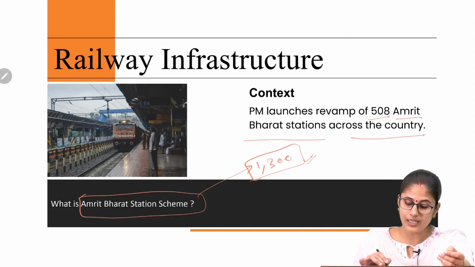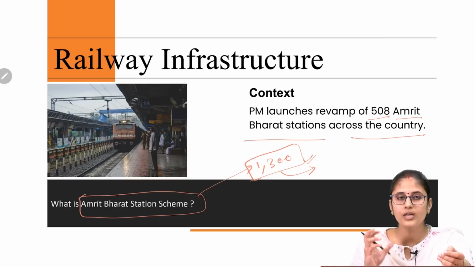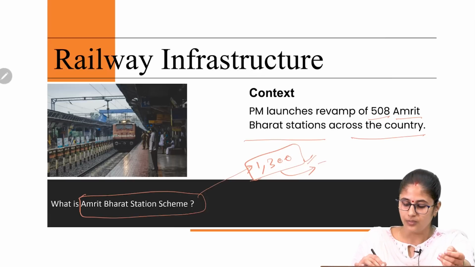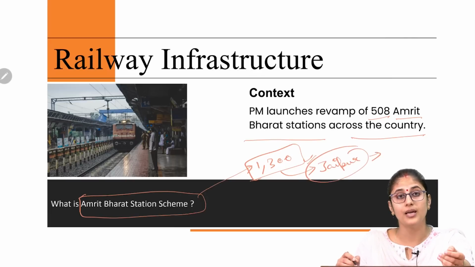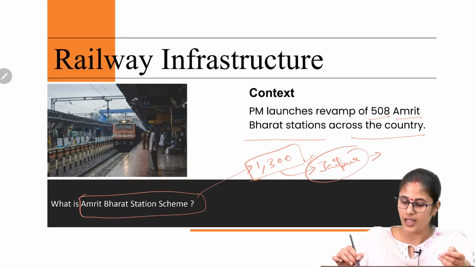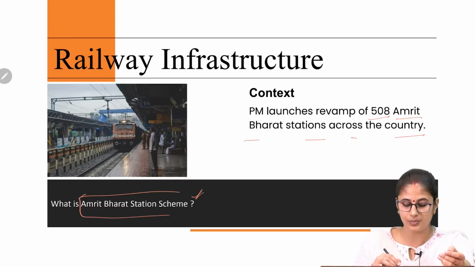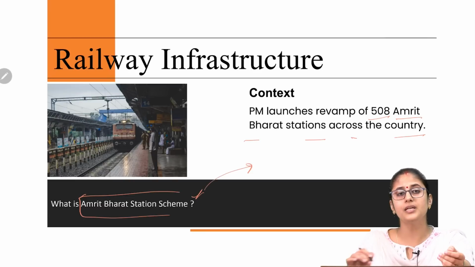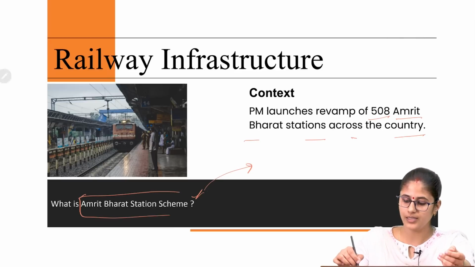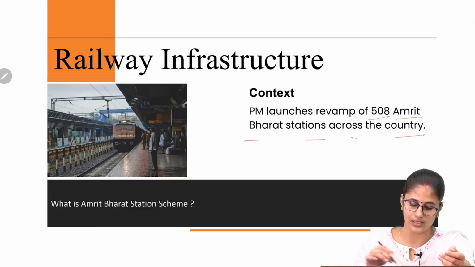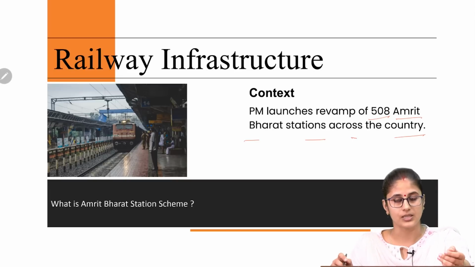And when it comes to redeveloping these railway stations, local traditions would be reflected, local culture, local architecture would get reflected. When it comes to the Jaipur railway station, there would be a glimpse of Hawa Mahal and Ajmer Fort. And the railway stations which would be redeveloped under this particular scheme, better amenities would be provided there, better sitting arrangements, better waiting rooms would be provided, Wi-Fi connectivity would be provided. All these aspects you would be witnessing under this Amrit Bharat station scheme.